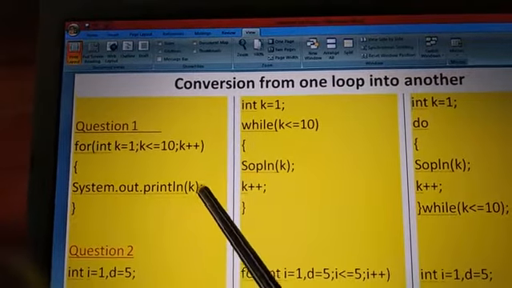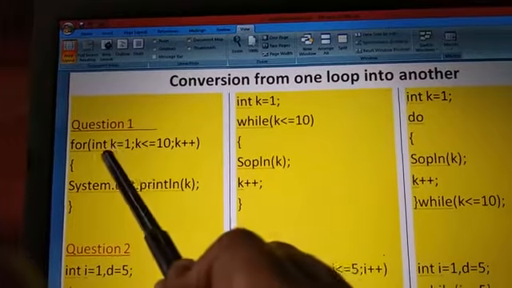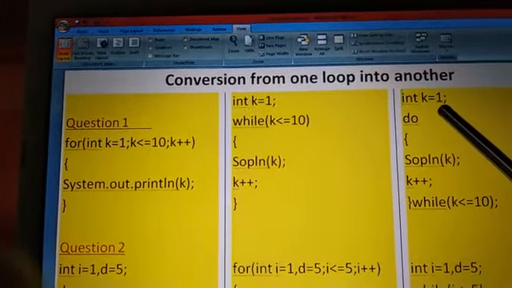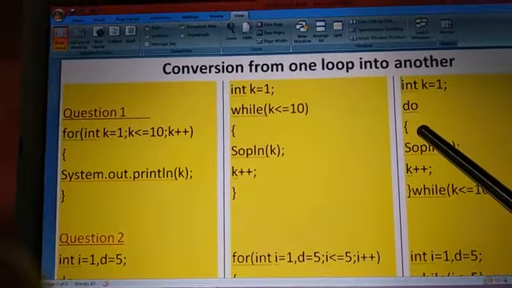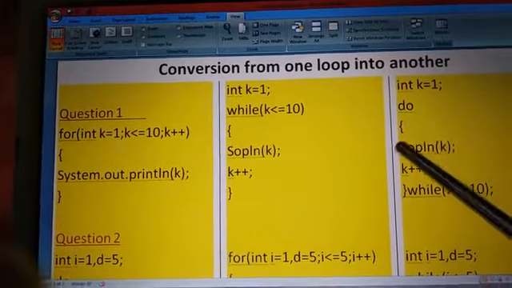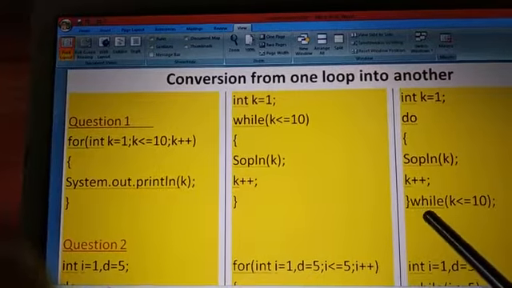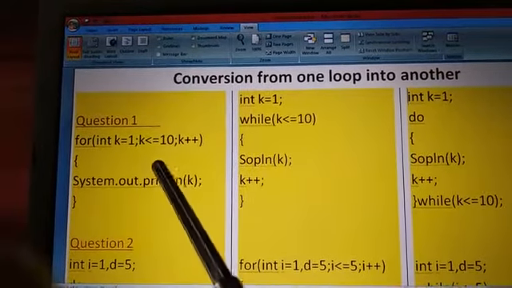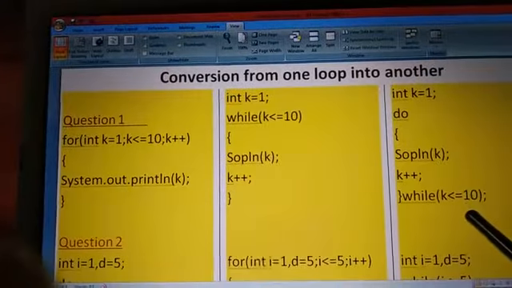Now how can you convert this for loop into do while? What is the syntax of do while loop? First initialization, which is the initialization part here. This is the initialization. So write the initialization. Then do, open the curly bracket. In the body, you will write the statement of this body. So copy this here, System.out.println k. Then in do while loop, initialization, do, statement in the body, then updation, which is k++. So write the updation. Close the do loop. Then while, test expression, which is this one. So write the test expression, semicolon.